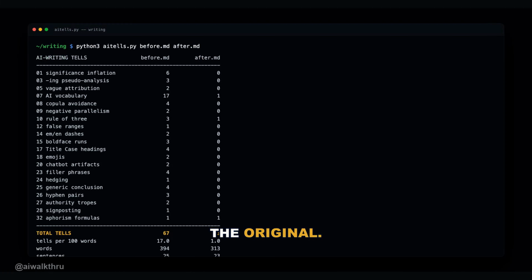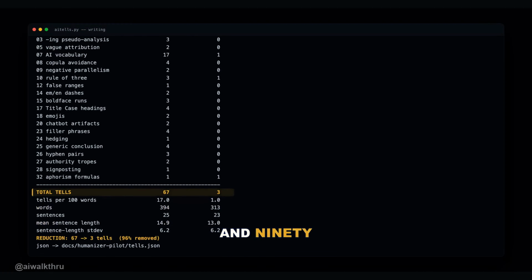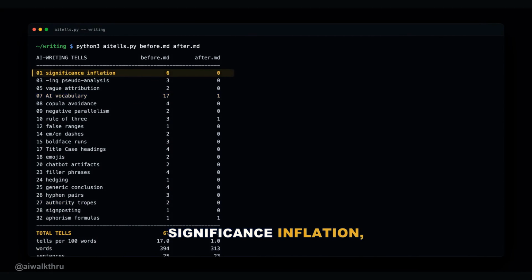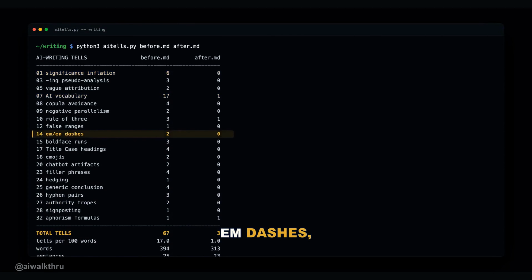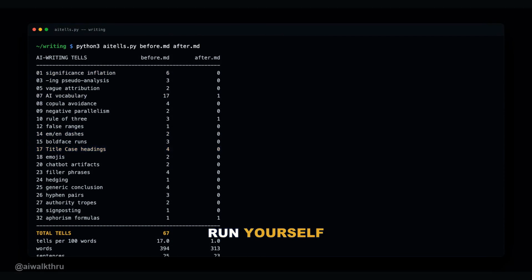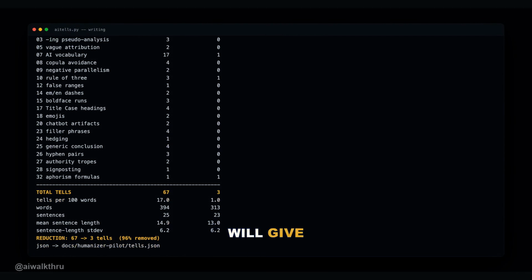Here is the original. 67 tells across 394 words, 17 tells per 100 words. Here is the rewrite. 3. 96% of them gone. AI vocabulary went from 17 instances to 1. Significance inflation, 6 to 0. EM dashes, 2 to 0. Title case headings, 4 to 0. That is a script you can run yourself on your own writing, and it will give you the same kind of answer.